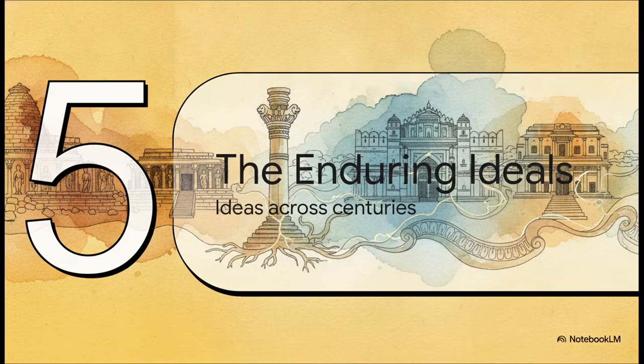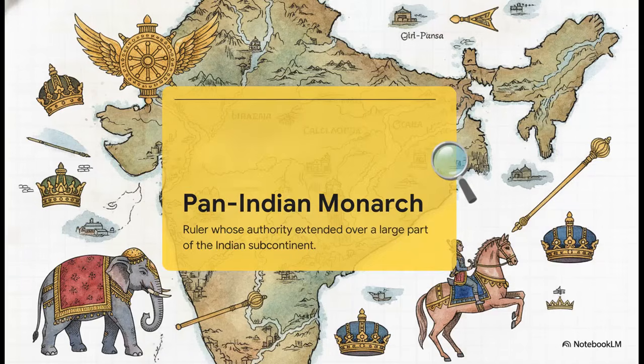All right, diving into Section 5, the enduring ideals. These are the powerful concepts that survived even as different kings rose and fell. The first massive concept is the pan-Indian monarch. See, these early kings had serious geopolitical awareness. They didn't just want to be the boss of their local village. They wanted to rule over a huge chunk of the Indian subcontinent. They used grand terms like Jambudvipa or Bharatavasha to describe this massive, overarching territorial ambition.